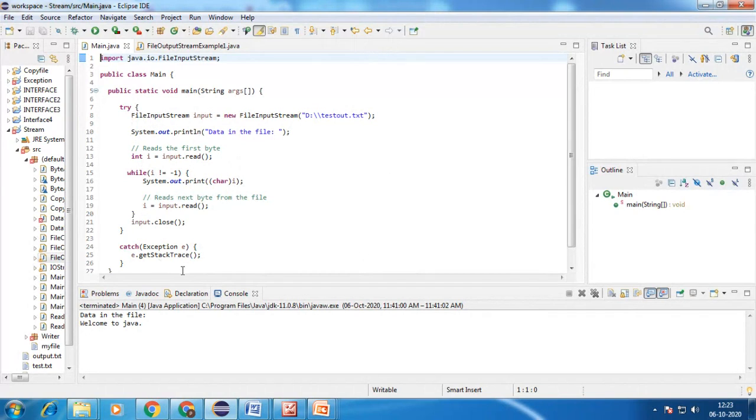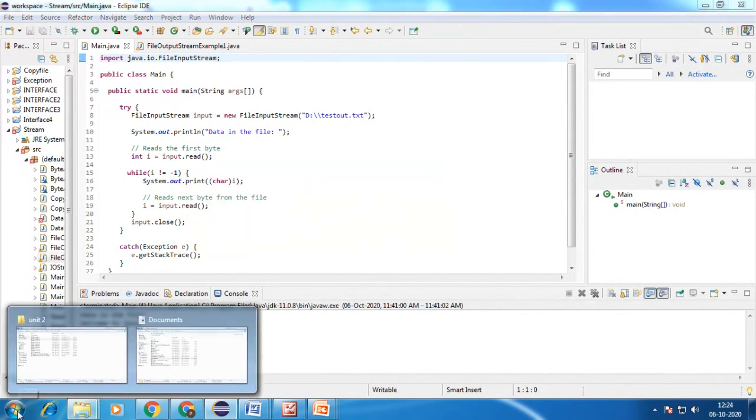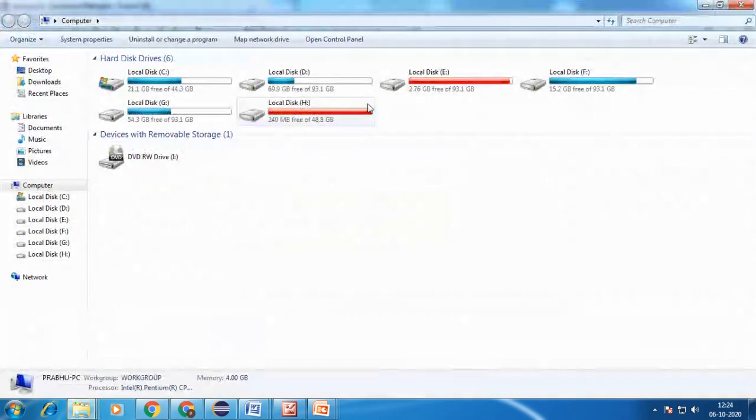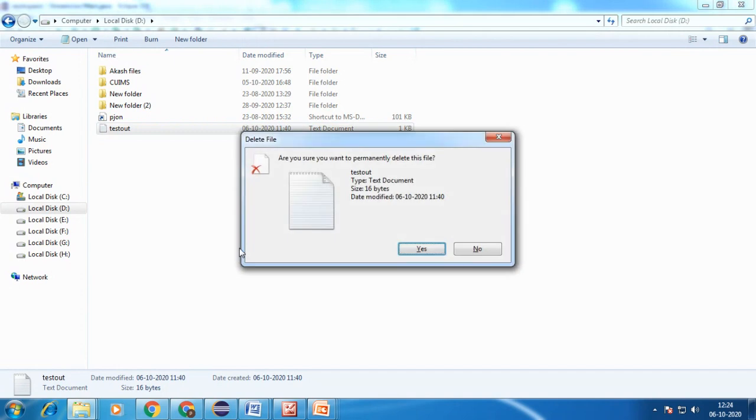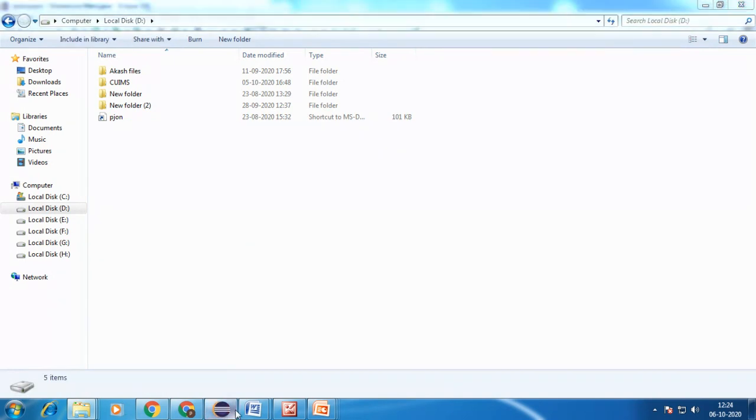Inside that try and catch block, it has to access some resource. Why? Because if you have the data as test out.txt in that desired location, then only can you perform this read method. If the data is not there in that location, suppose here in local disk D I have test out, because I want to perform a read operation over there.